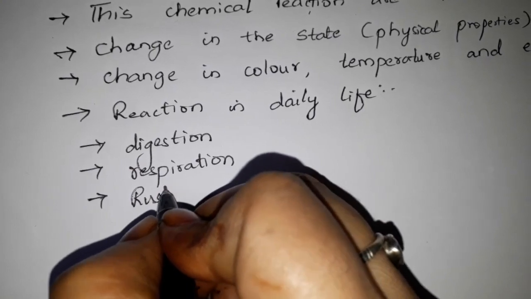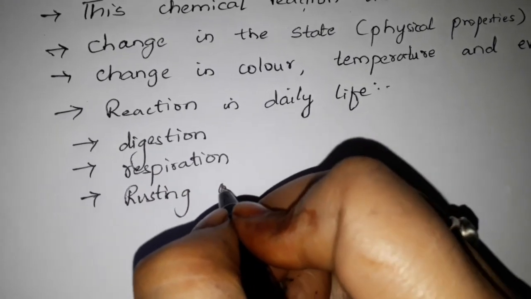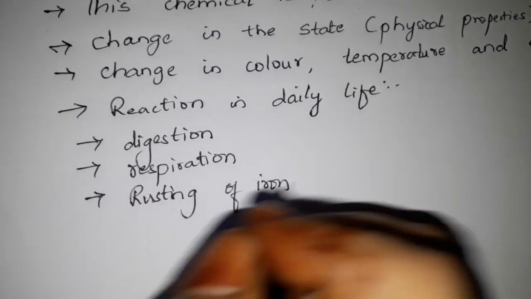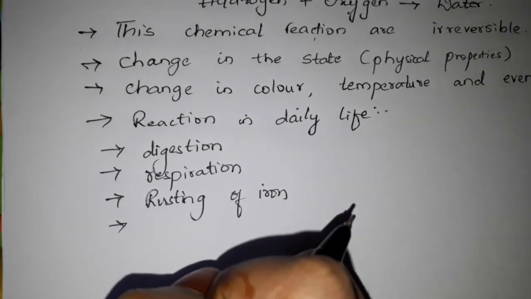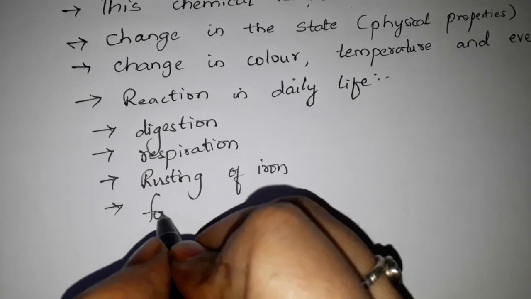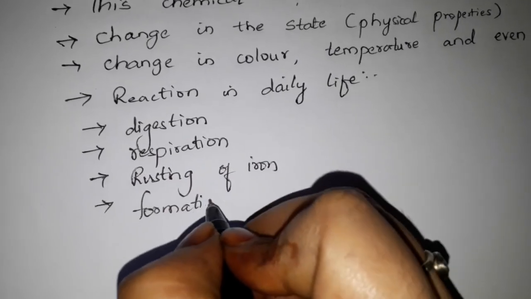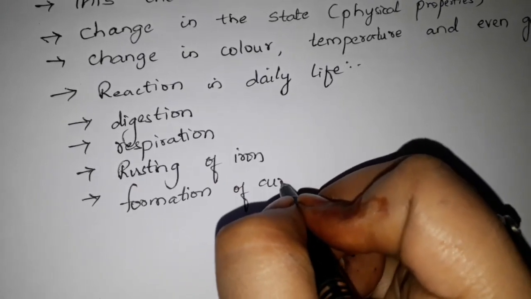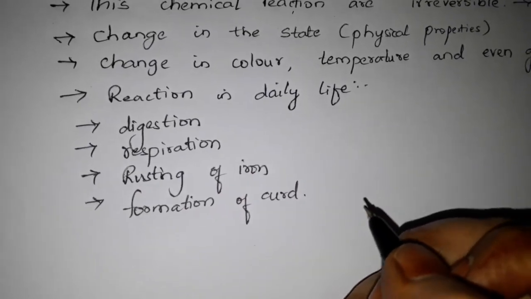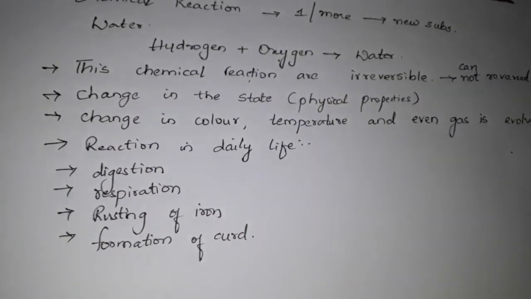Rusting of iron, you know rusting of iron, it will form some brownish layer above the iron. And we have the formation of curd, how the curd is converted from milk to curd. Yes. So these all things involve chemical reactions.